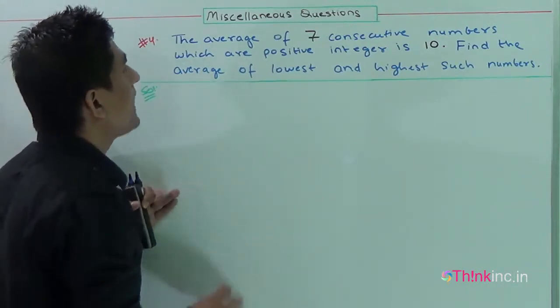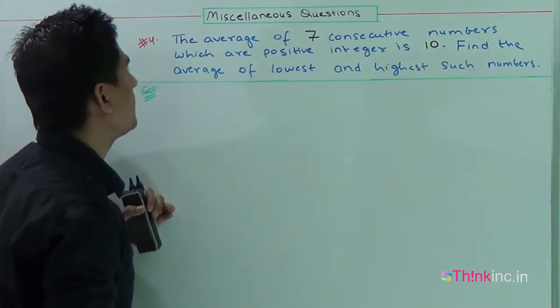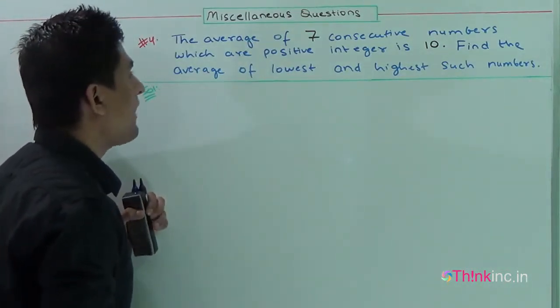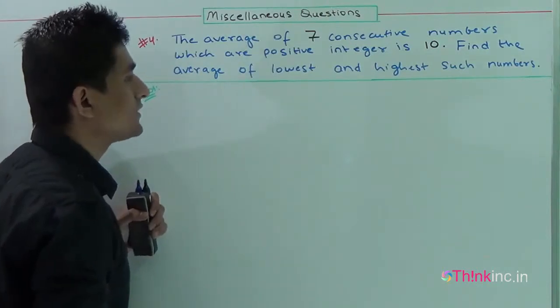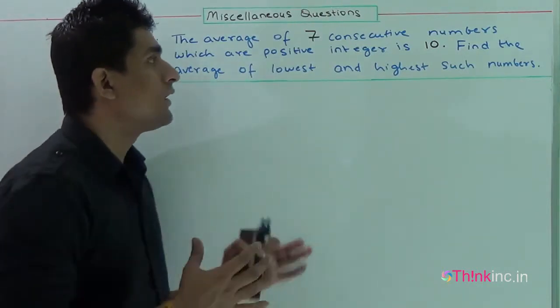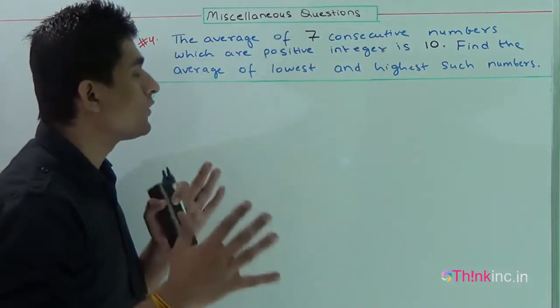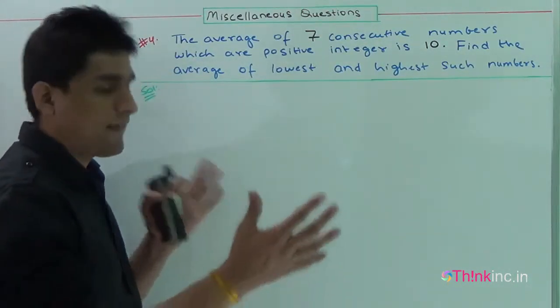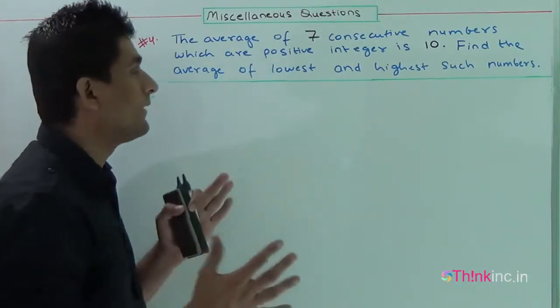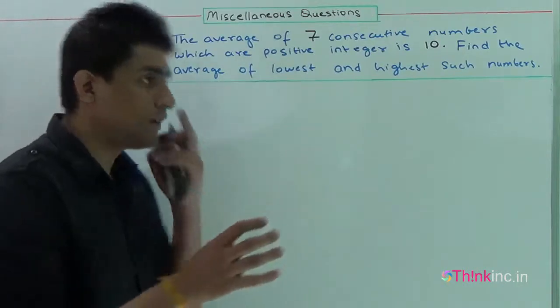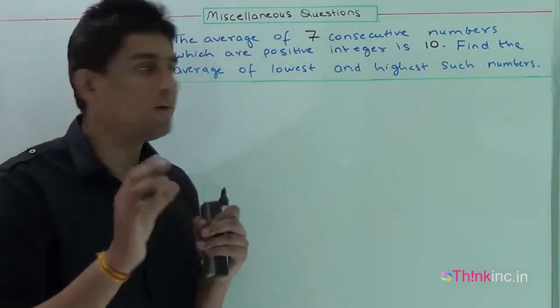The question is, the average of 7 consecutive numbers which are positive integers is 10. Find the average of the lowest and highest such number. The question is, there is a set of numbers and they are 7 consecutive positive integers, and their average is given to be 10. We have to find the average of the lowest and the highest numbers.